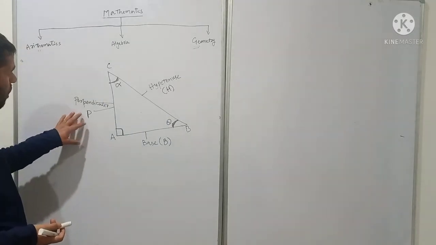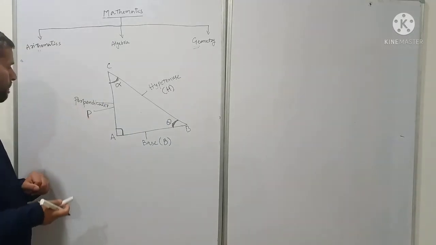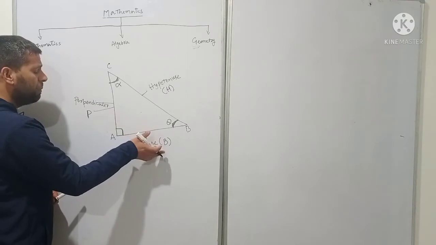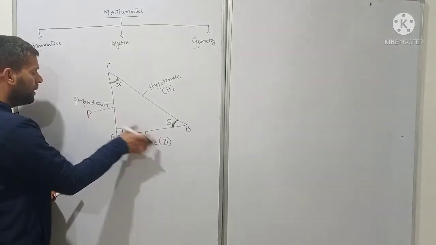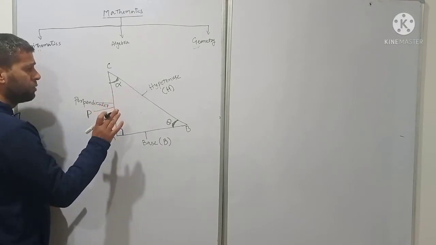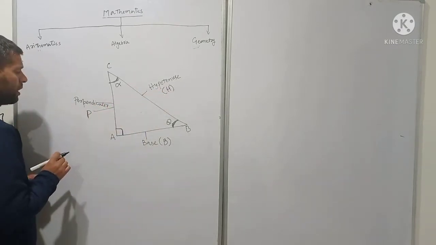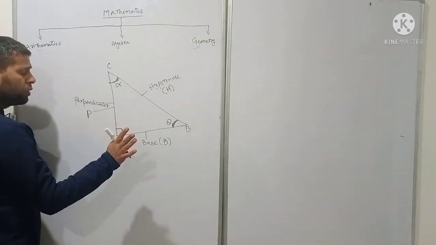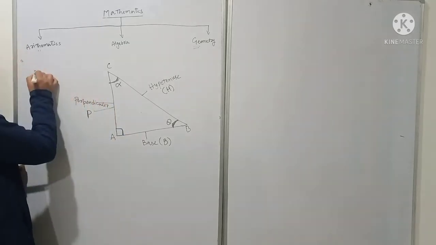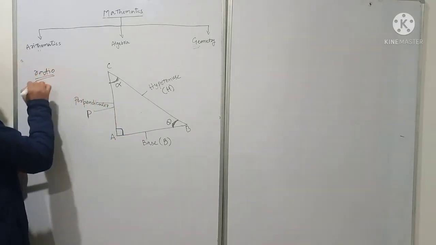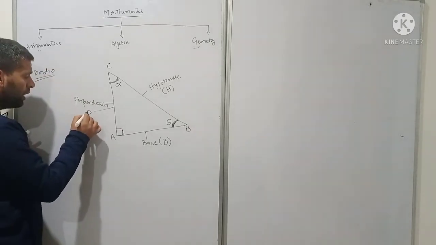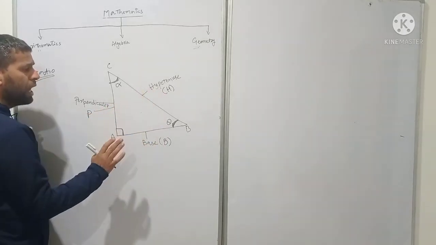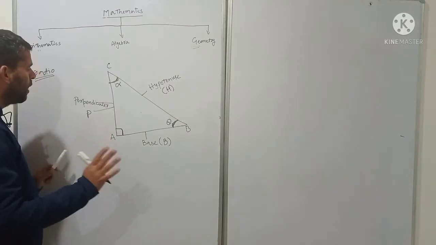Now what I am going to tell you now, if we divide perpendicular by base, not necessary to divide perpendicular by base, we can divide perpendicular by hypotenuse. We can divide hypotenuse by perpendicular. So if we divide these two sides by perpendicular, two ratios have been formed. As you know, the ratio, what is the ratio? Ratio is comparison between the two quantities. So if we divide perpendicular by base, or perpendicular by hypotenuse, the two ratios have been formed.